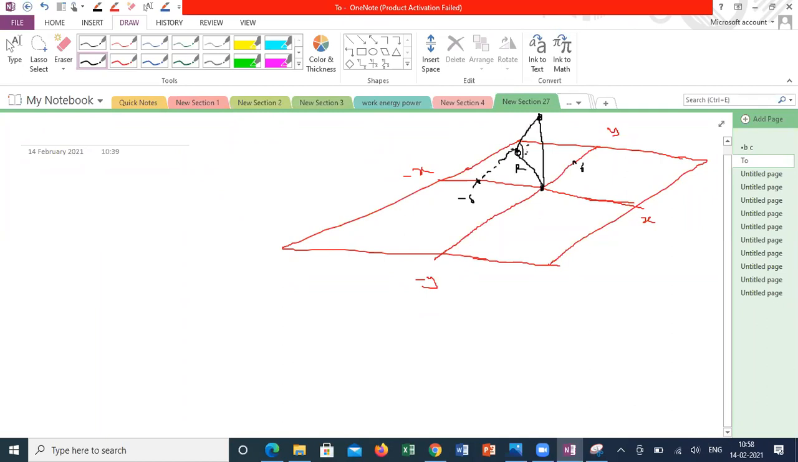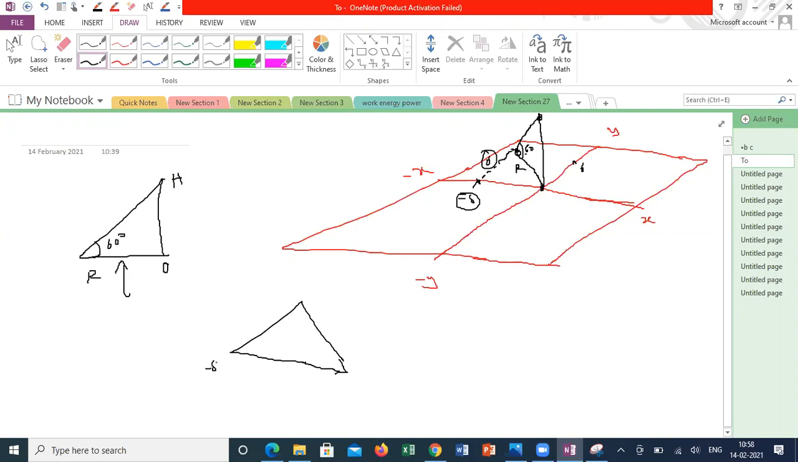And this angle is 60. Now if I am taking the triangle alone, the triangle is like this. This is O, this is R, this is the H. OH is the height of the light pole. So how to calculate this R? This R is the combination of 8 and 6. This is minus 8 comma 0. This is 0 comma, minus 8 comma 6. That means this height is 6.